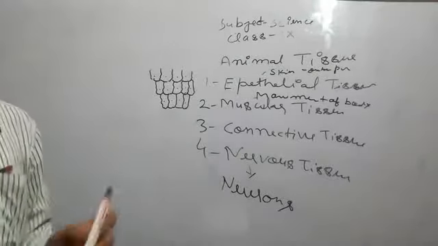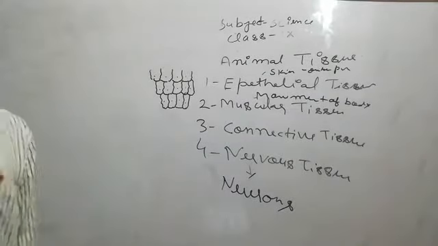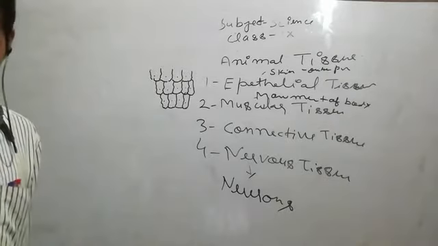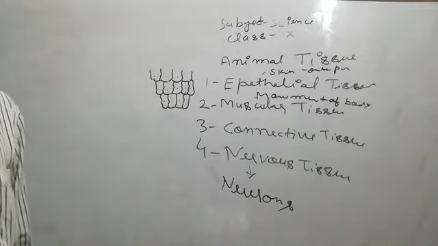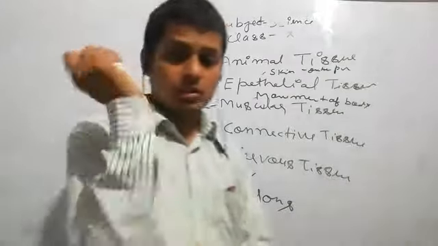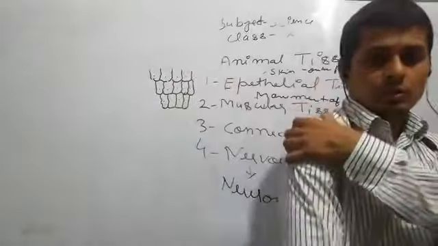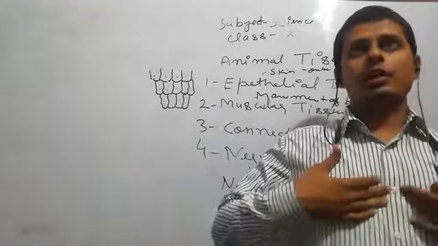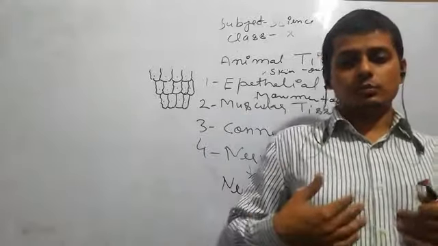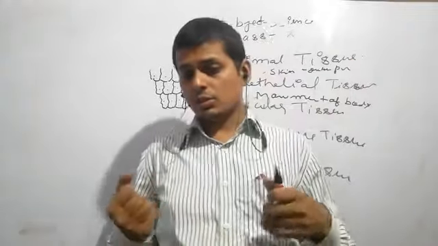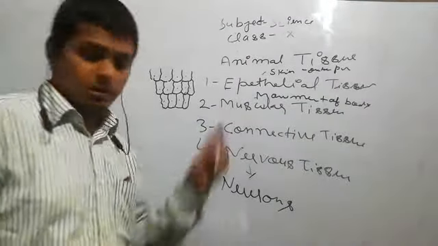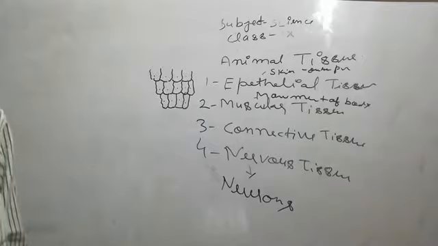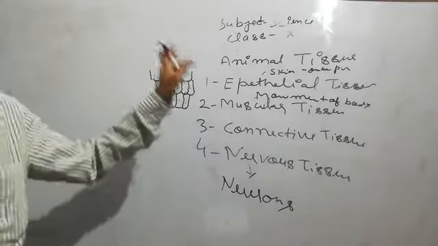There are muscles which are not under our control, called involuntary muscles. After that, we have skeletal muscles, smooth muscles, and cardiac muscles. Cardiac muscles are heart muscles, found in the heart. And after that, connective tissue.